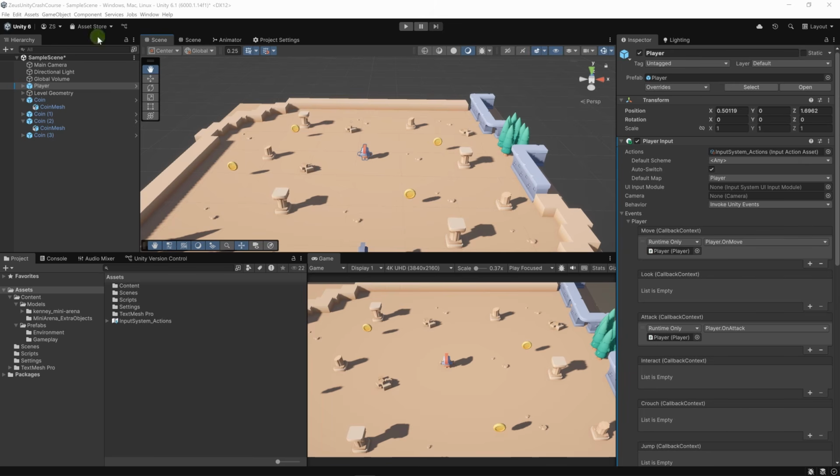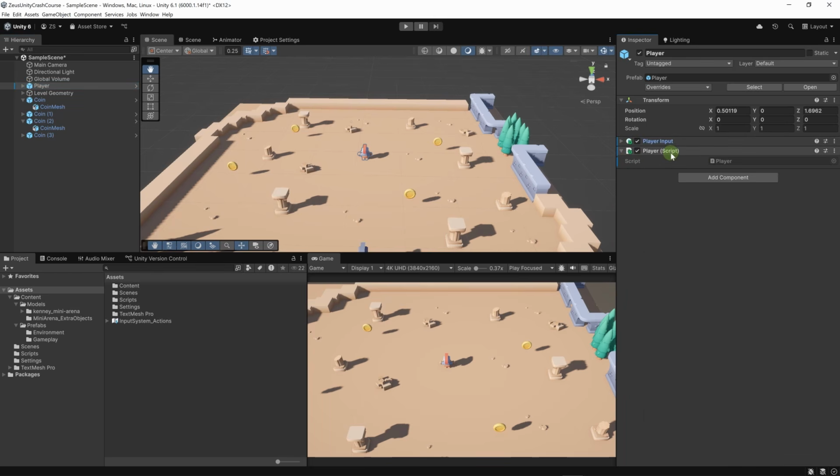Let's go to our character. Let's click on our player object. Here, we have the player input component and we have our player component. On the left of the inspector, you can see these blue lines all across our components. And if the blue line covers the header of the component that displays the component name, it means that this component is specific to this prefab instance and is not present on the prefab itself.